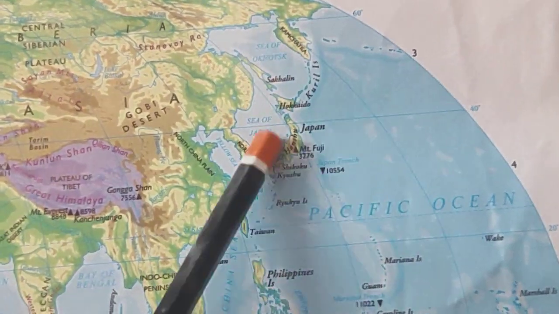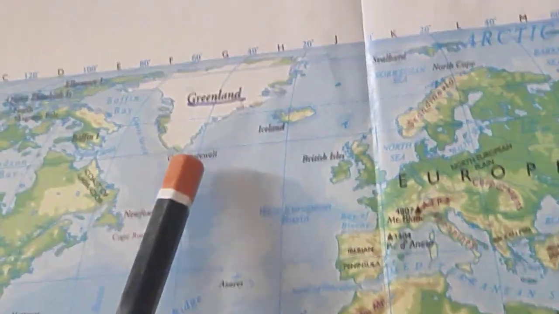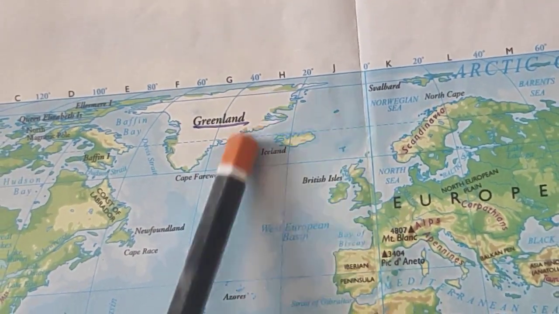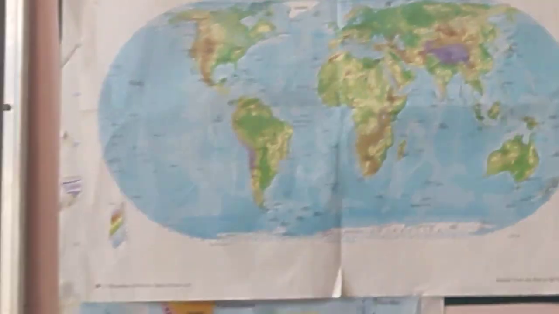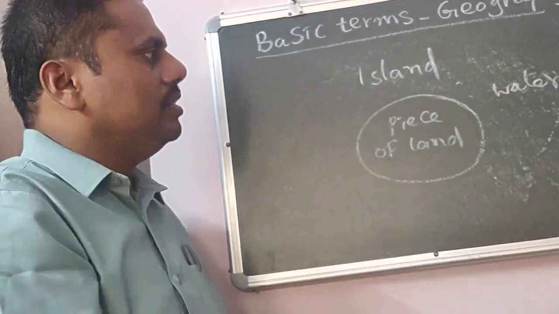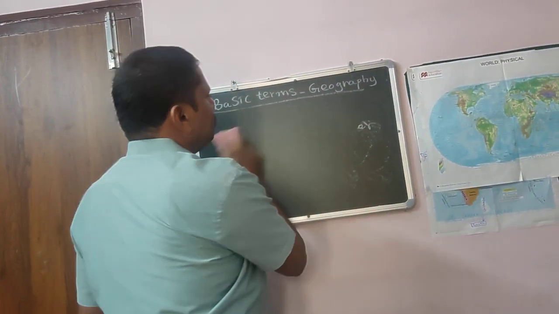And Greenland is another example for an island. Iceland is another example for an island.